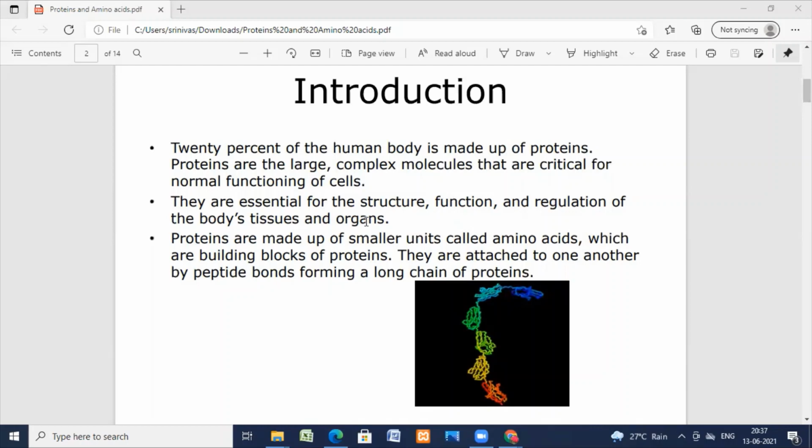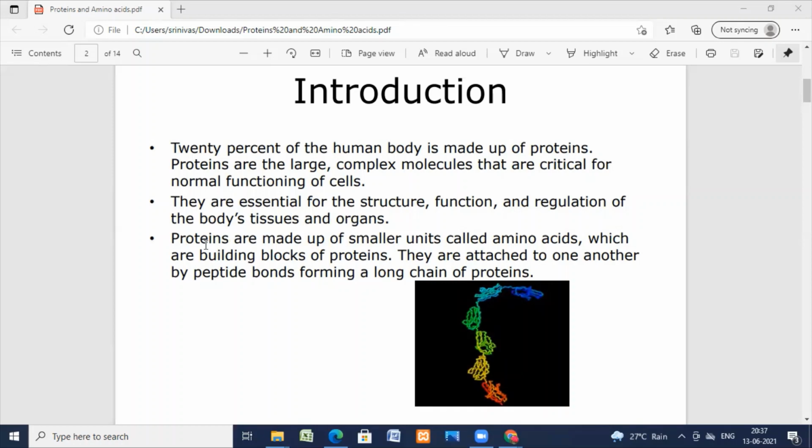Proteins have various functions. They are essential for the structure, function, and regulation of the body tissues, defense mechanism, and building of the organs.